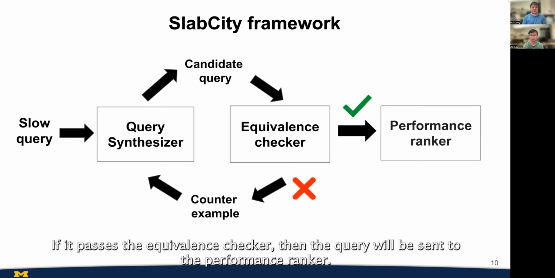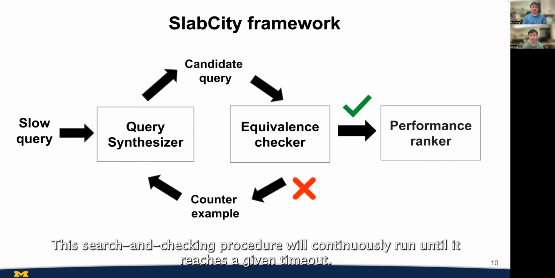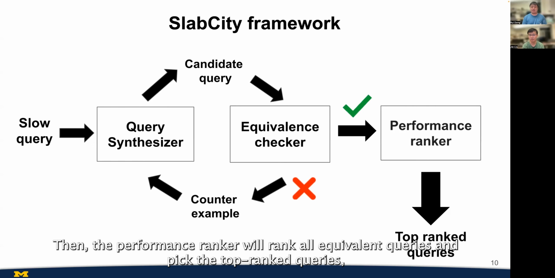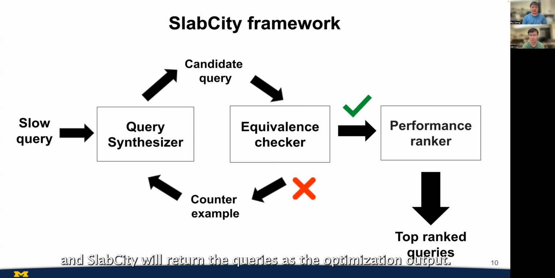If it passes the equivalence checker, then the query will be sent to the performance ranker. This search and checking procedure will continuously run until it reaches the given timeout. Then the performance ranker will rank all equivalent queries and pick the top ranked queries. And SlabCity will return the queries as the optimization output.